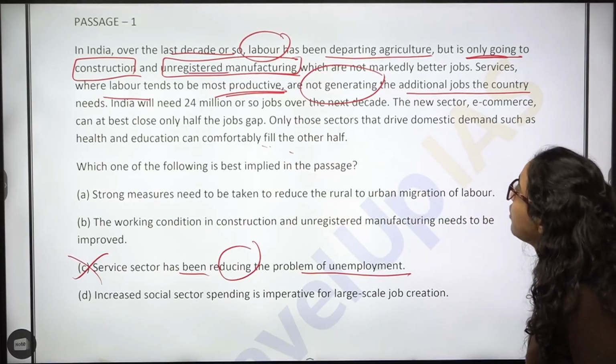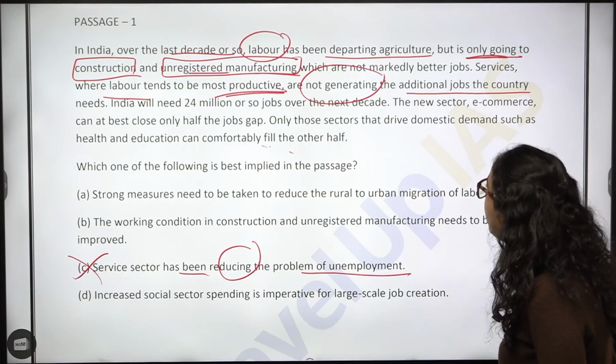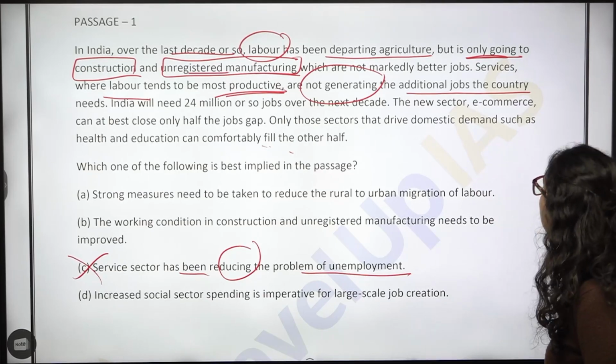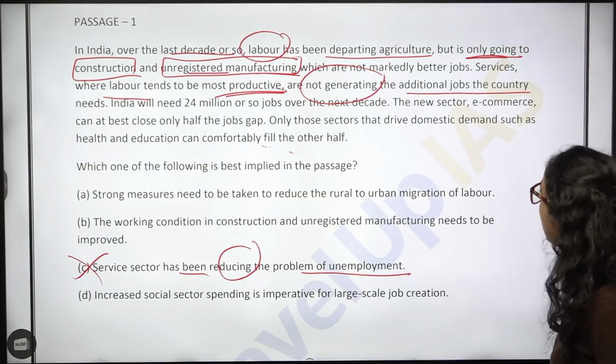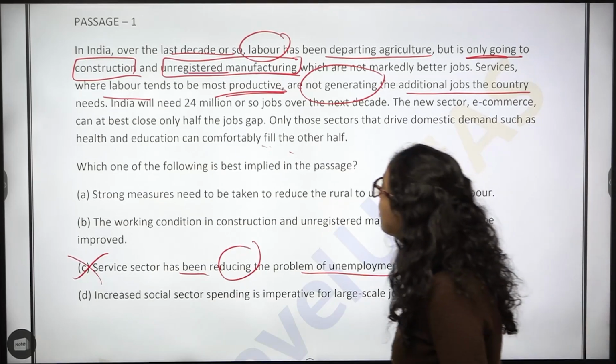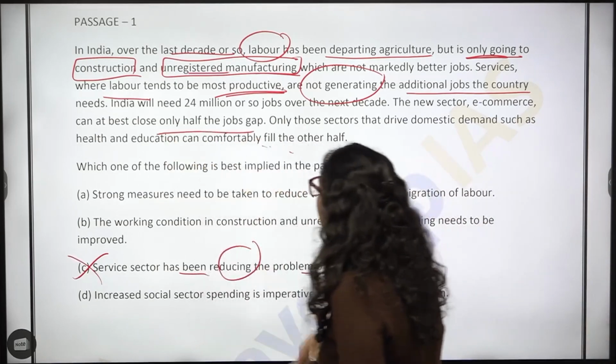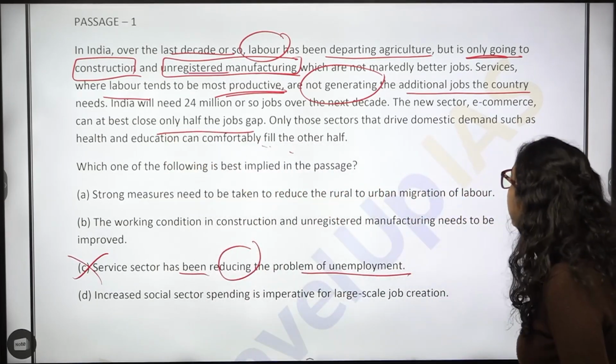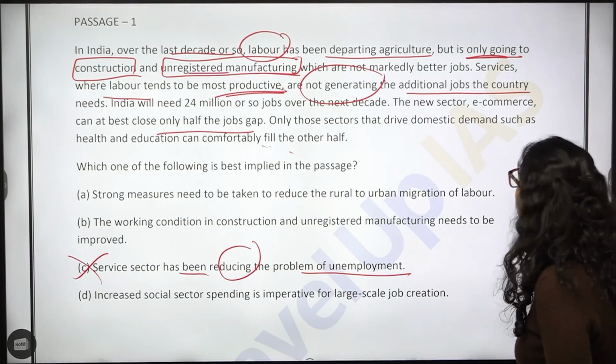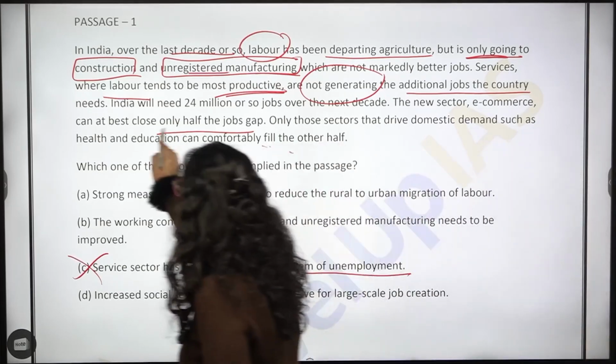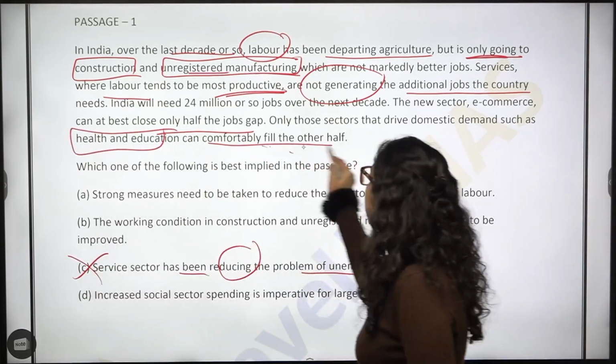India will need 24 million or so jobs over the next decade. The new sector, e-commerce, can at best close only half the jobs gap. Only those sectors that drive domestic demands, such as health and education, can comfortably fill the other half.